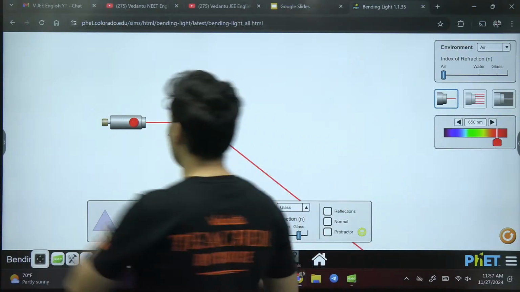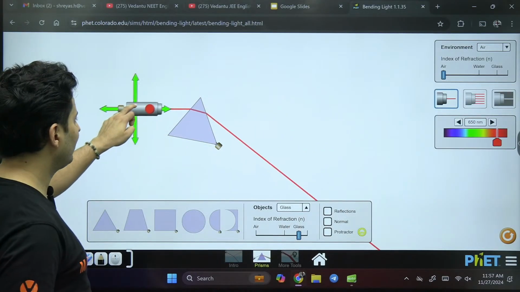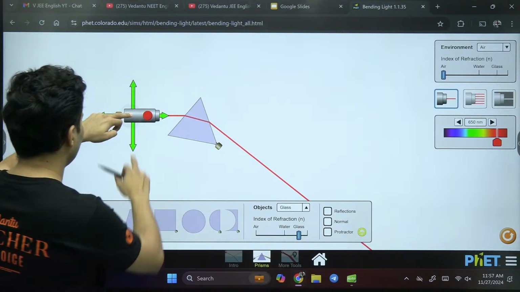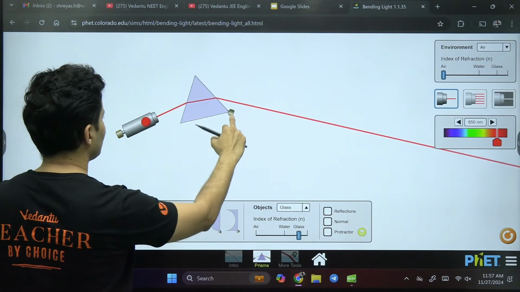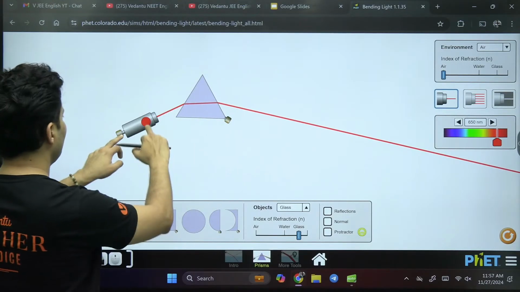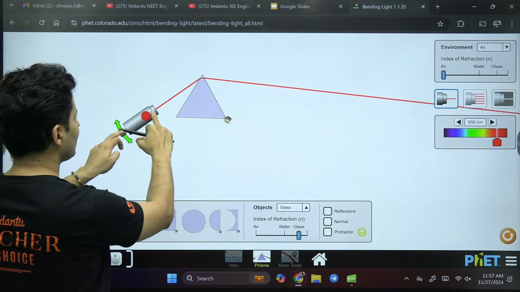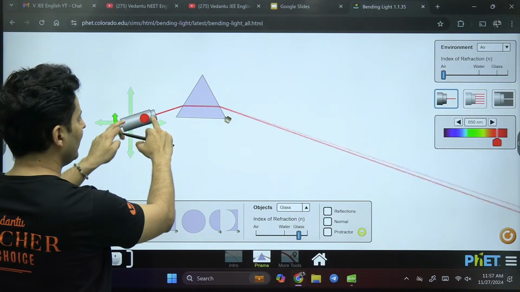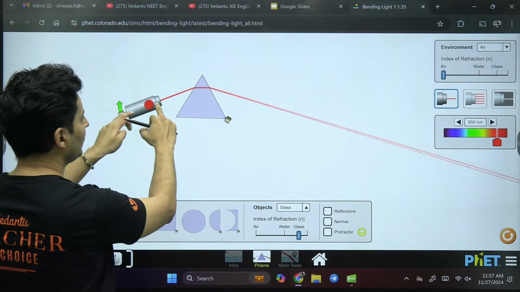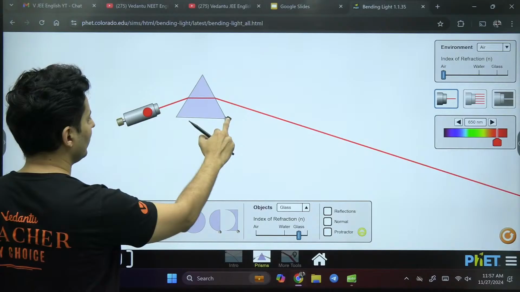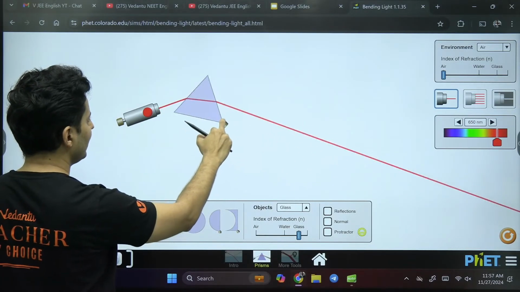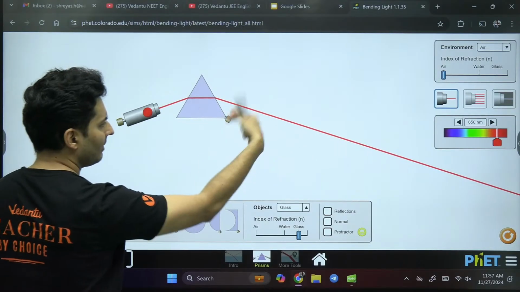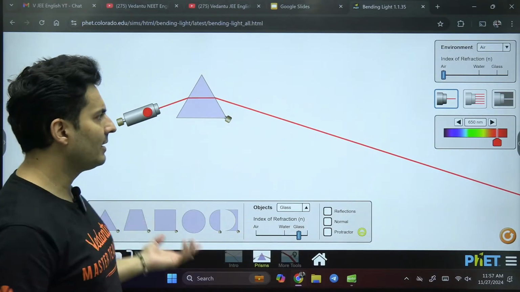I can also make that light fall at different places, in fact even at different angles as well. Let me just turn it. I can make this go like this at different angles, and it will definitely deviate and bend by different amounts. I can also turn the prism, and you will see that if the angles change, the refracted ray which emerges out will also change.